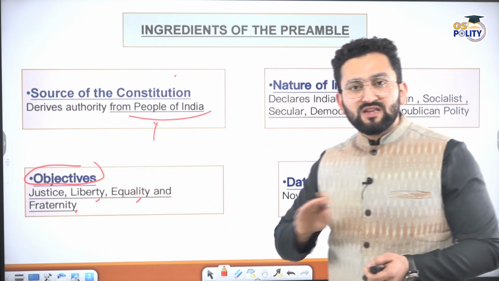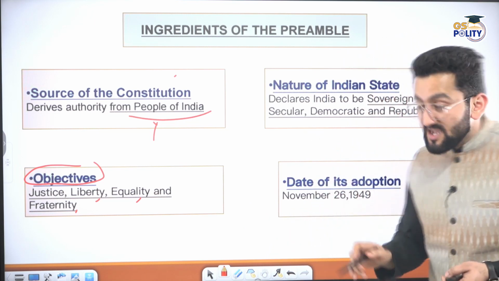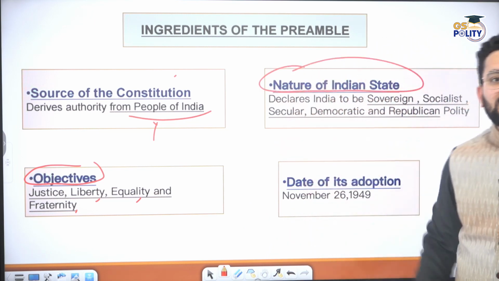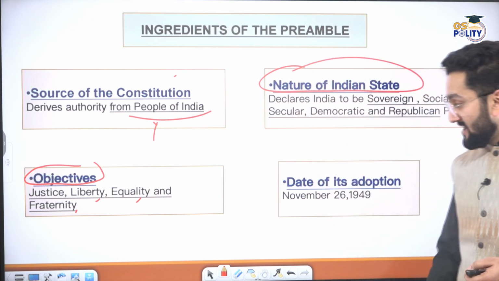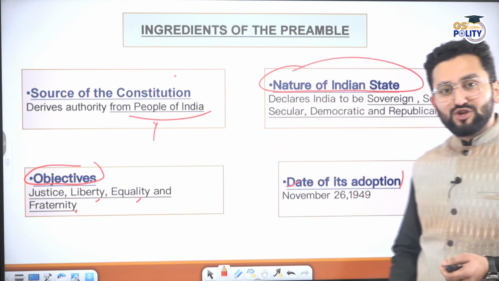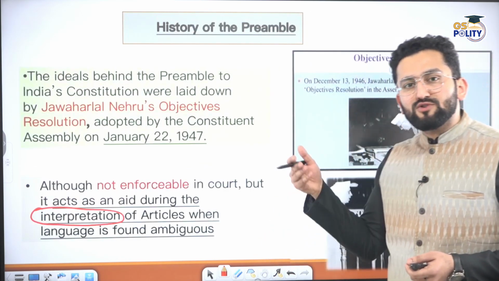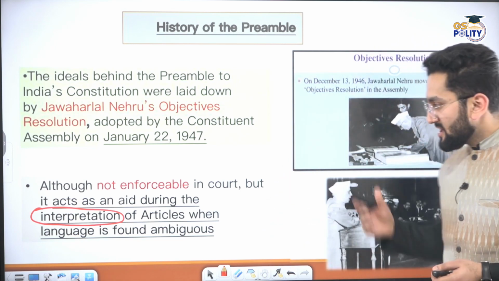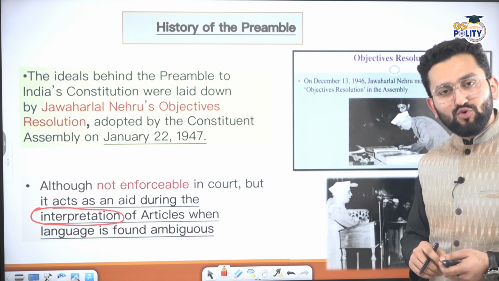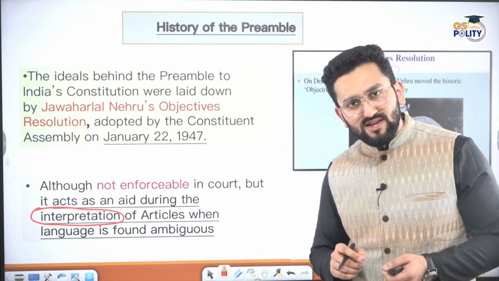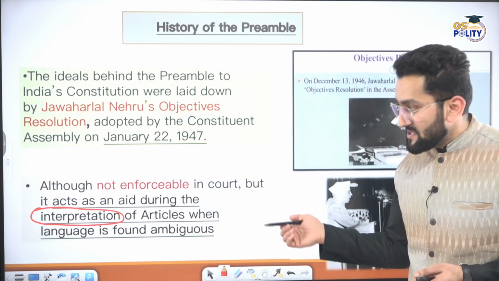Sovereign, socialist, secular, democratic, republic are not objectives. These are the nature of the Indian state, the status of the Indian state, right? And the date of its adoption was 26 November 1949. Now, when we look into the history of the preamble, we find the Objective Resolution, which was proposed by Mr. Jawaharlal Nehru on 9th December 1946 and adopted on 22nd December 1946.